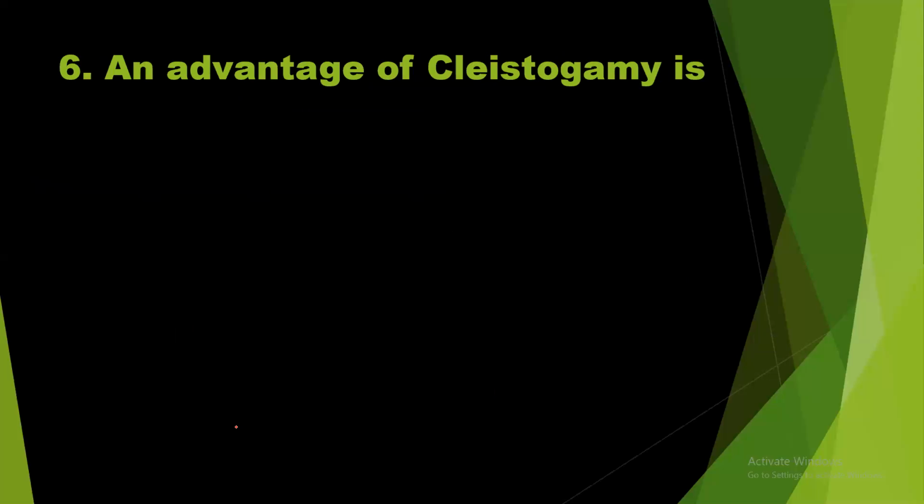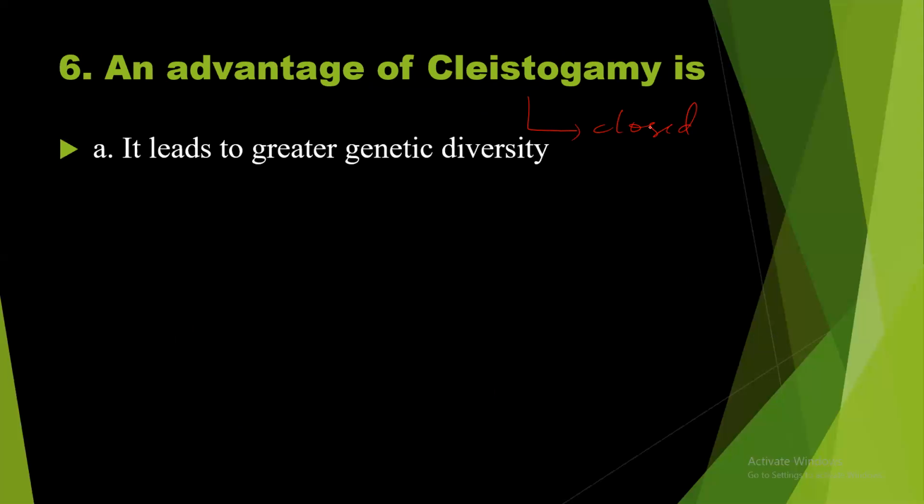Question number 6. An advantage of cleistogamy, closed flower, never opens. Option A, it leads to greater genetic diversity. If it is cleistogamy, only autogamy takes place. In case of autogamy, there is no chance for genetic diversity. So this is the wrong answer.